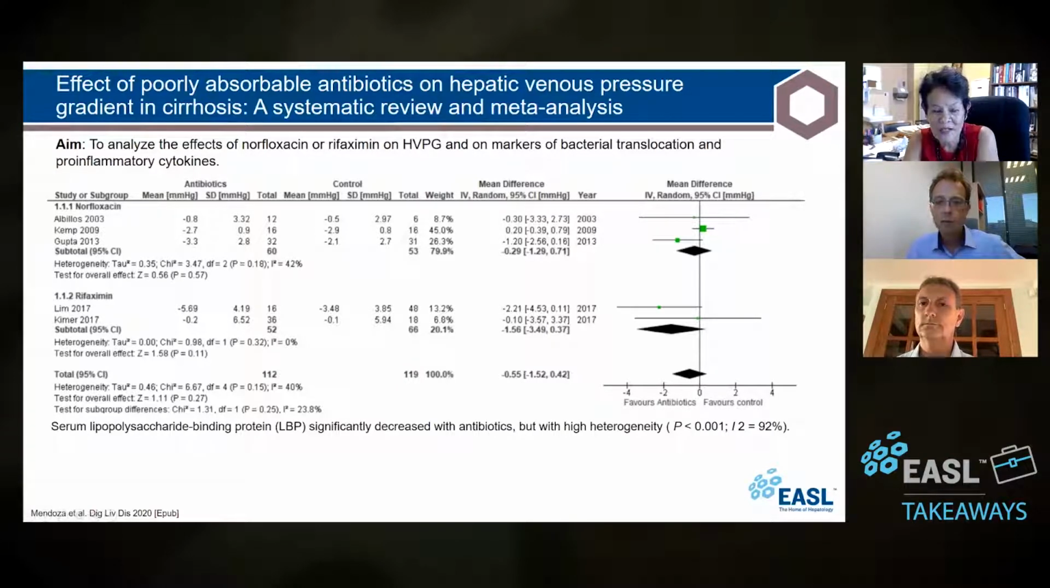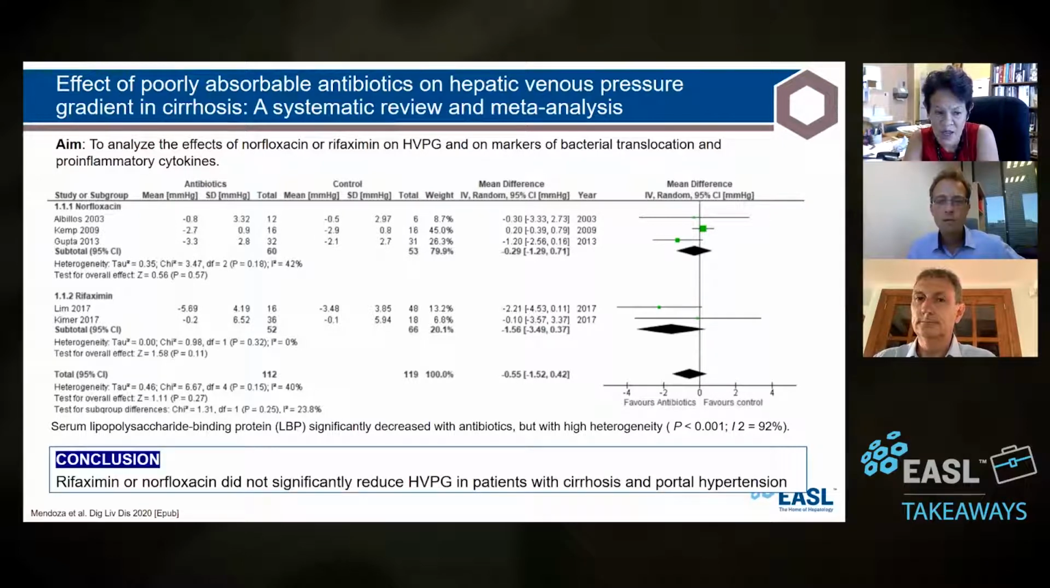When they looked at serum lipopolysaccharide binding protein, which is a marker of, in a way, inflammation and bacteria going through, they showed that it was significantly decreased with antibiotics, but with a high heterogeneity, so that's not something that's trustworthy. So at the end of the day, we could not find that these reduce HVPG in patients with cirrhosis and portal hypertension. Thank you very much, Lupe. Thank you. Yeah, this is really interesting.